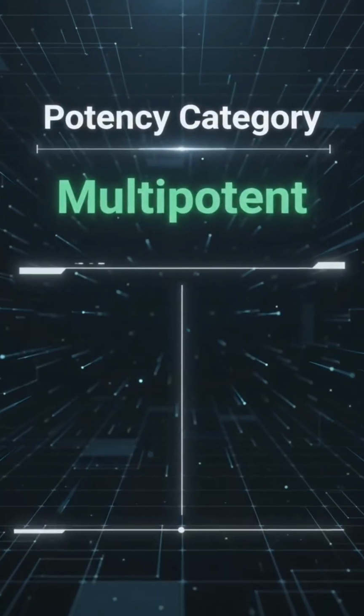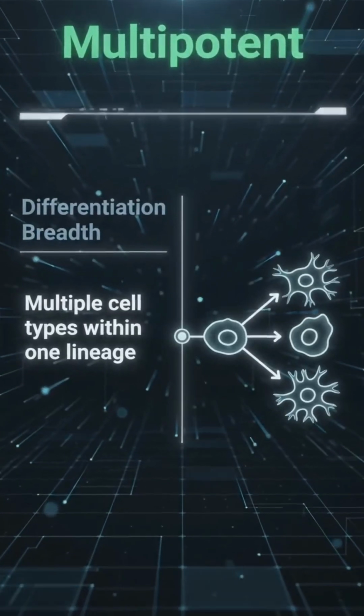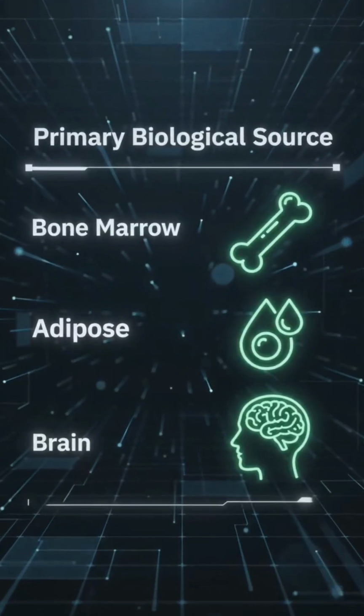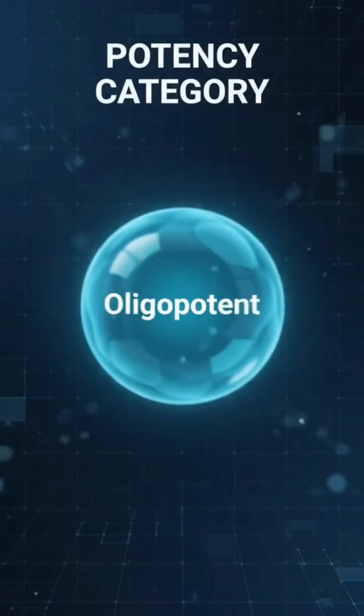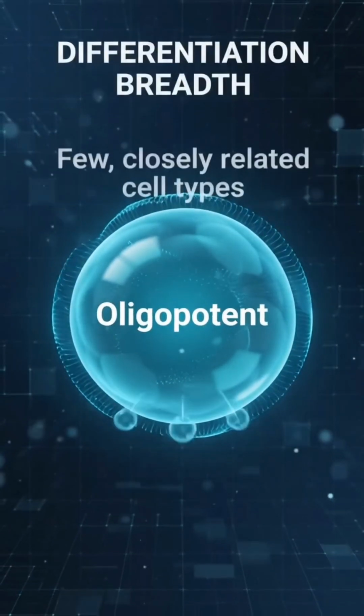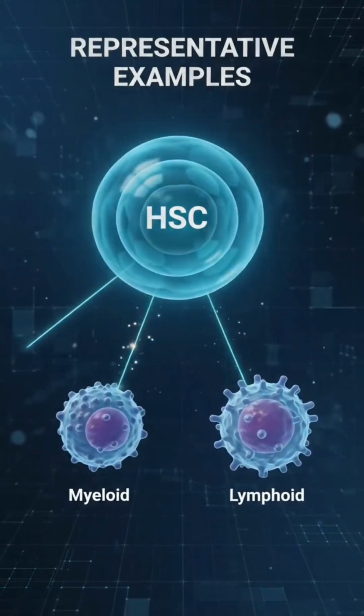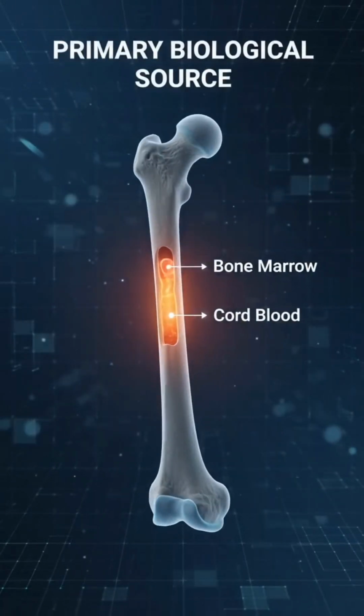Multipotent stem cells can differentiate into multiple cell types within a single lineage. Examples include MSCs and NSCs, found in bone marrow, adipose tissue, and the brain. Oligopotent cells form few, closely related types. Examples include hematopoietic stem cells, found in bone marrow and cord blood.